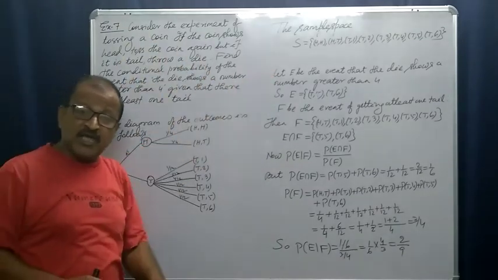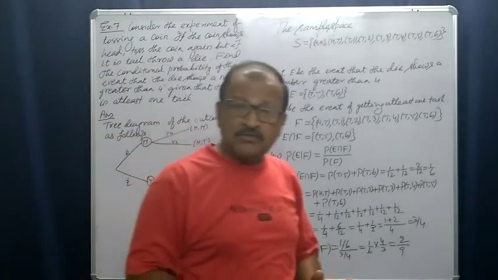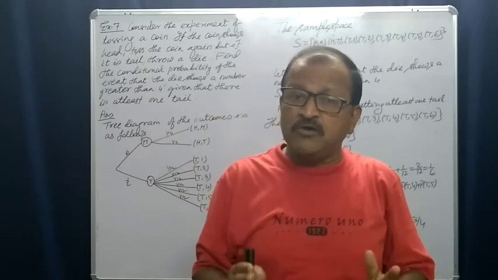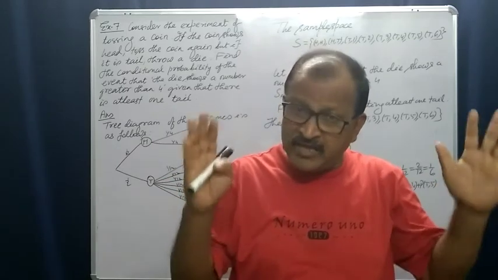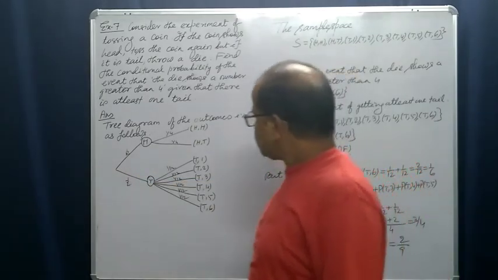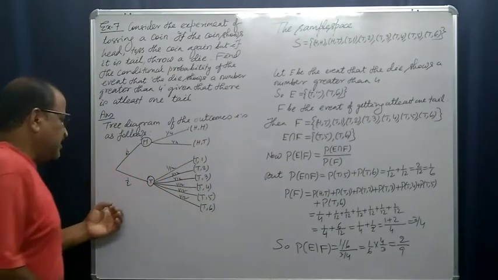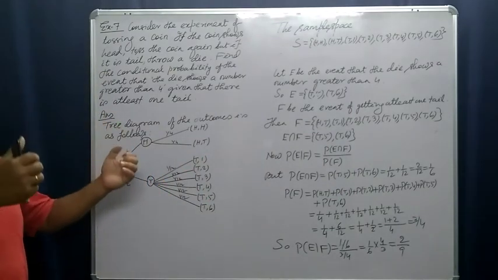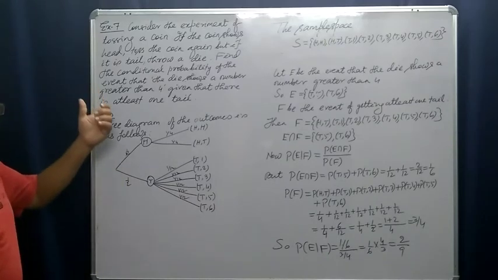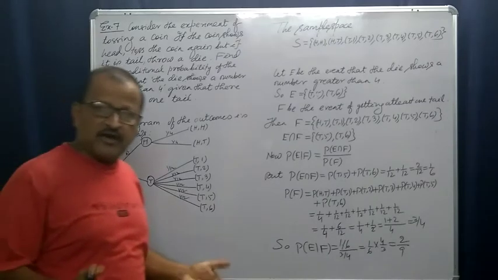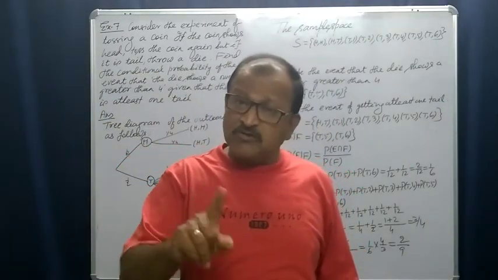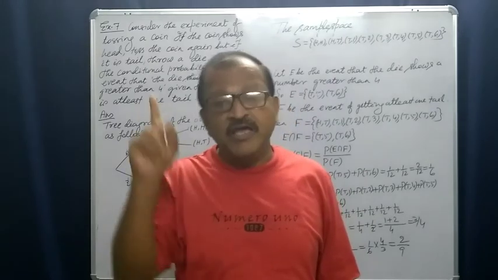From the very beginning I have told you, this is not a sample space where the outcomes are equally likely. How? Let us see first. Suppose in the first toss, while I am tossing a coin, either head will fall or tail will fall, and these two outcomes, head and tail, are equally likely.